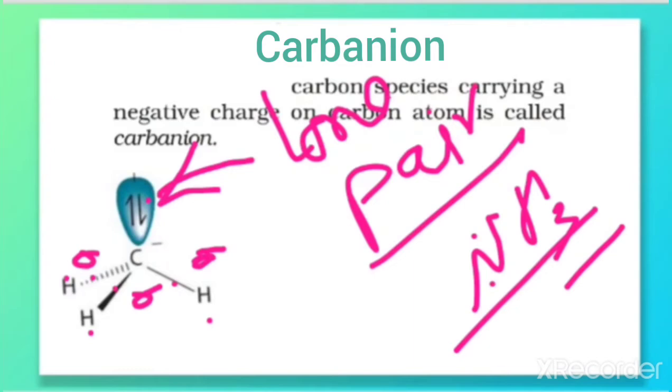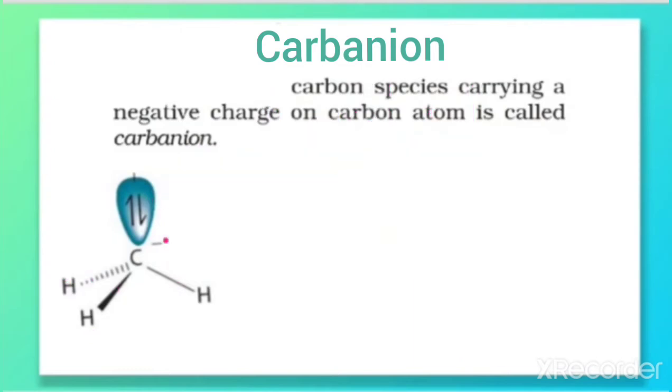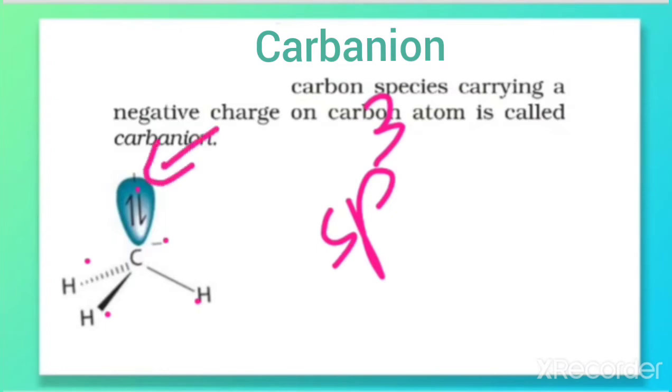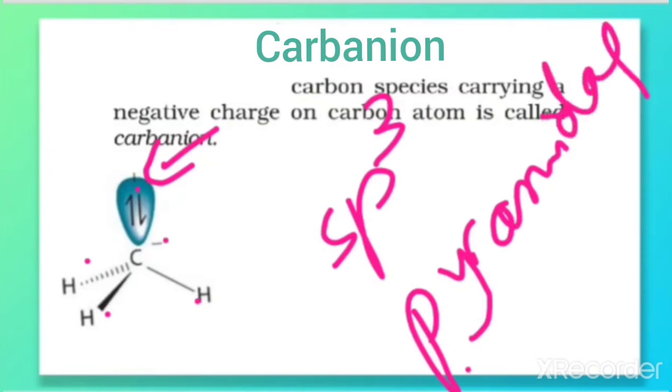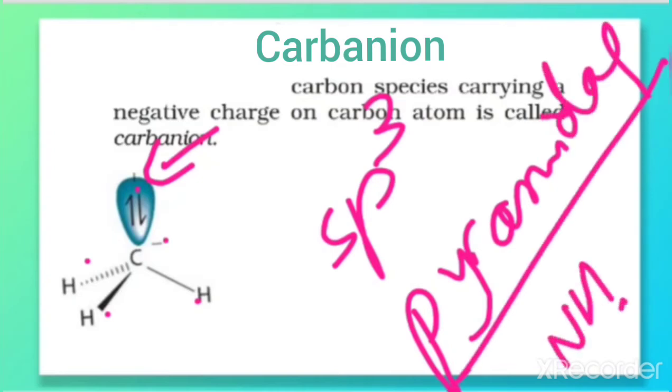Similarly here, the negatively charged carbon is sp3 hybridized, and the 3 sp3 hybrid orbitals overlap with the 1s orbitals of 3 hydrogens, forming 3 sigma bonds, and one hybrid orbital has the lone pair. So its geometry is tetrahedral, but its shape is pyramidal, just like the shape of ammonia, because of the presence of one lone pair.